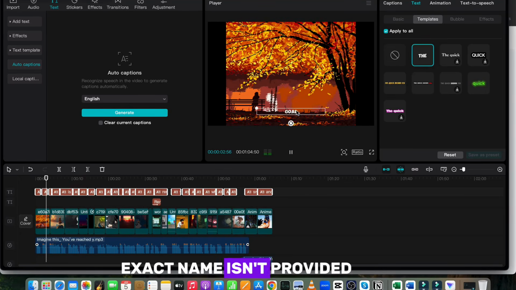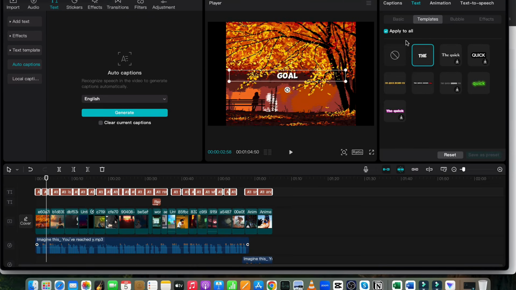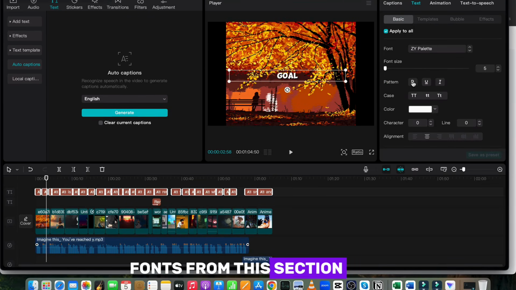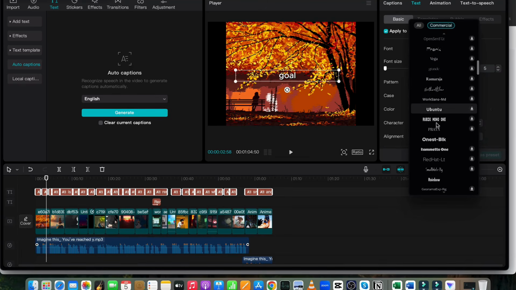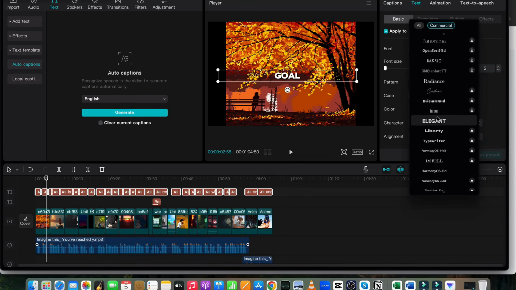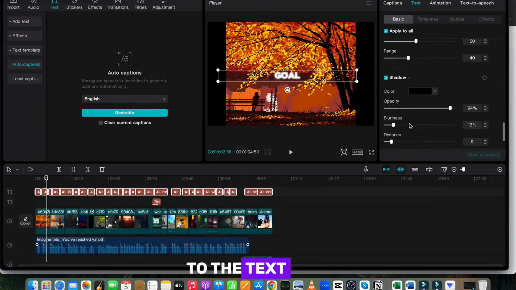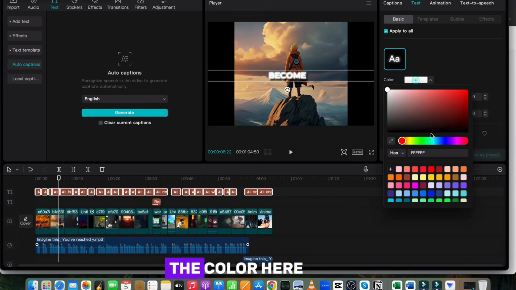The exact name isn't provided, but choose the one with one-word animations. You can change the fonts from this section. Add a glow effect to the text, and if you want, you can also change the color here.